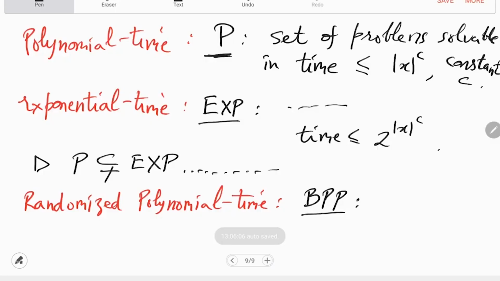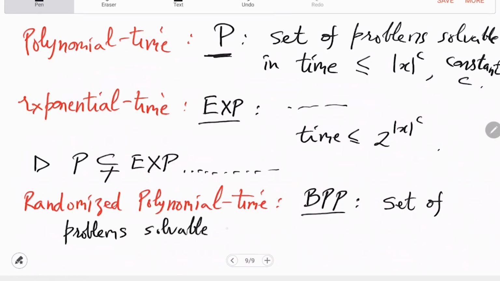So this is as good as a correct algorithm. What the Turing machine is doing here is solvable in polynomial time again, given unbiased coins.